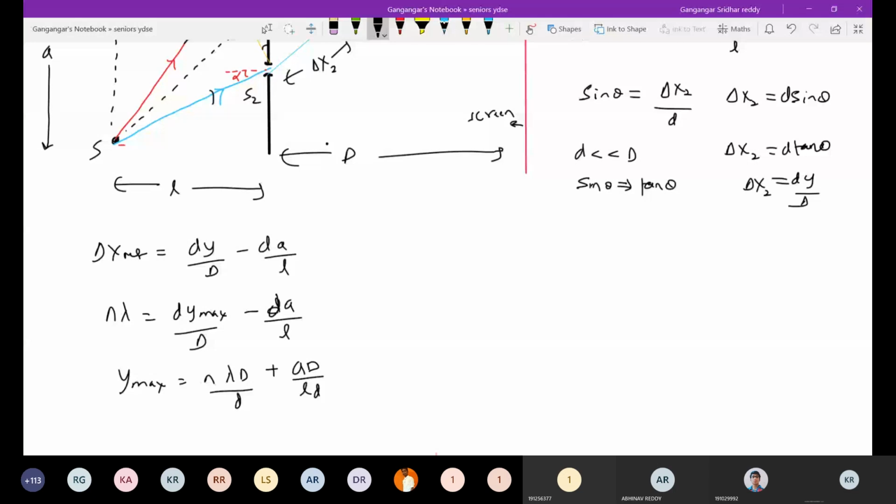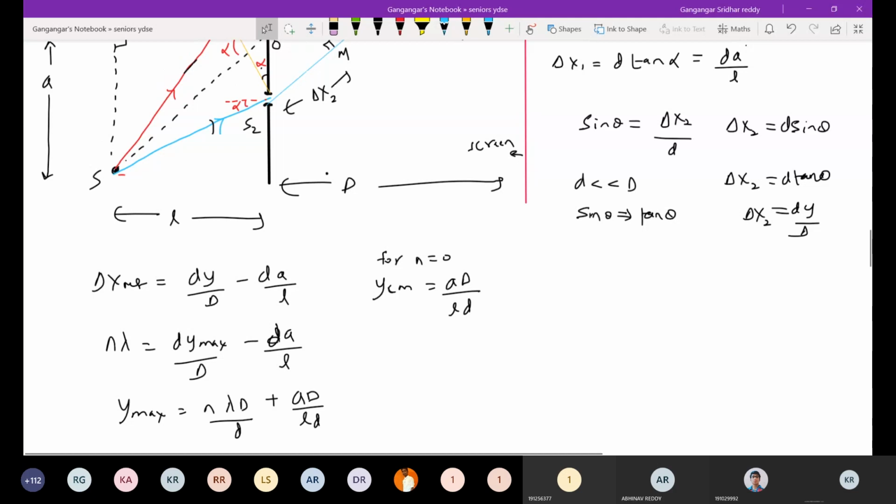Put n equal to 0, where the central maxima will be. First, I'll start with YCM. For n equal to 0, I'll get the position of the central maxima. YCM is equal to A capital D by L small d. I got positive, so the central maxima will be above the axis. So the total pattern now will shift upward.